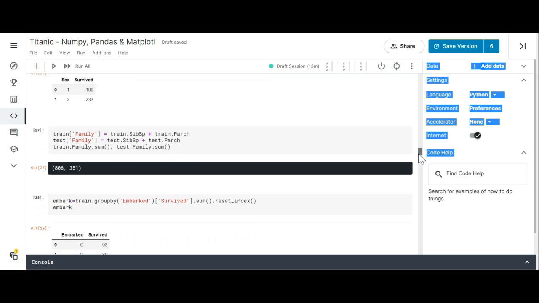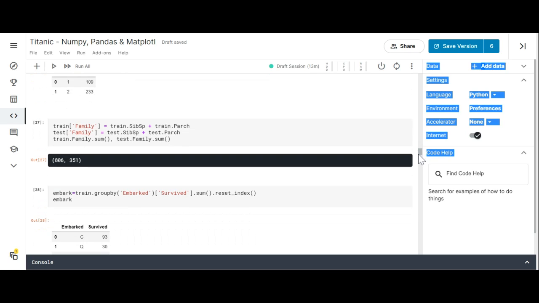Now we've made an extra column called family. What we did was add the sibling-spouse count to the parent-child count, and we called that family.